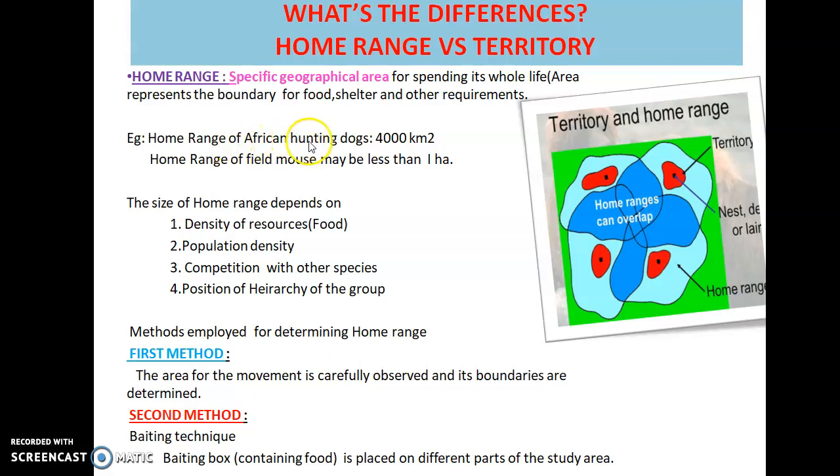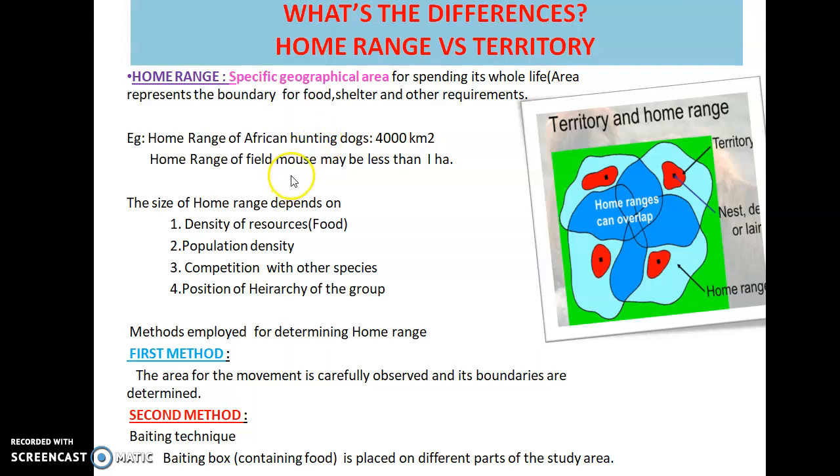The home range of African hunting dogs seems to be 4,000 kilometers, which means up to this 4,000 kilometers, these hunting dogs will get their food, shelter and other daily requirements. While in the case of a mouse, it is somewhat smaller than these dogs, right?